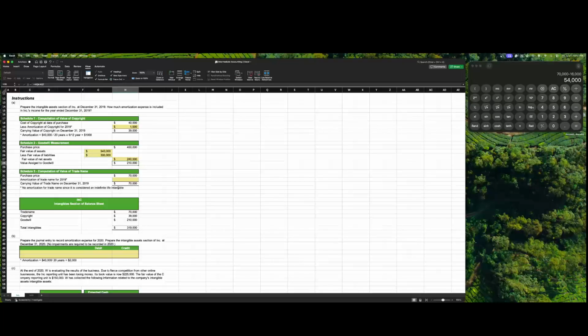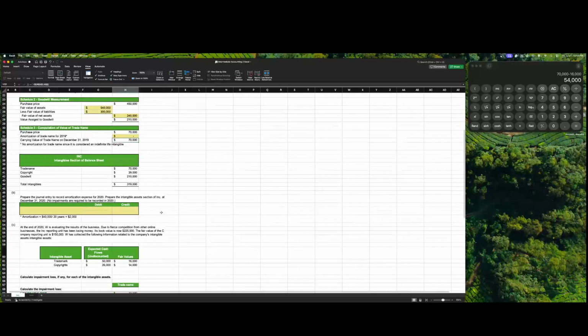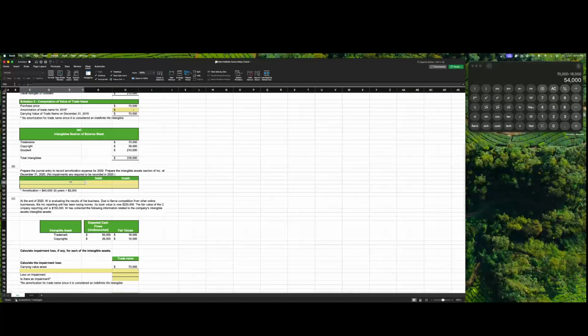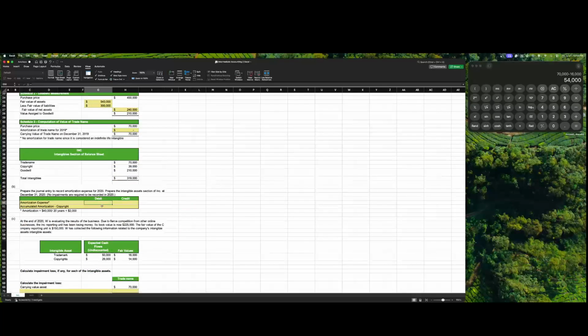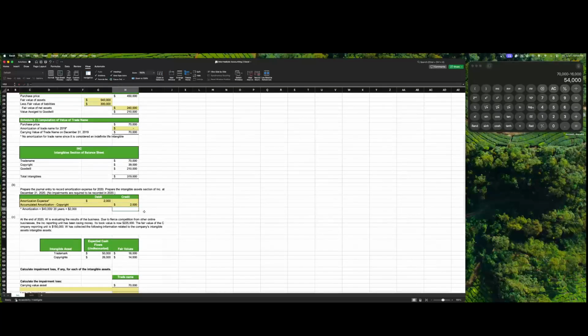Next, the computation of the value of the trade name. The purchase price was $70,000. The amortization of the trade name: there is no amortization, so there would be 0. So we have trade name, total intangibles, $319,000. The journal entry: this produces the amortization expense and accumulated amortization of the copyright. So amortization is $2,000, so we'll debit the expense and then credit the accumulated amortization.